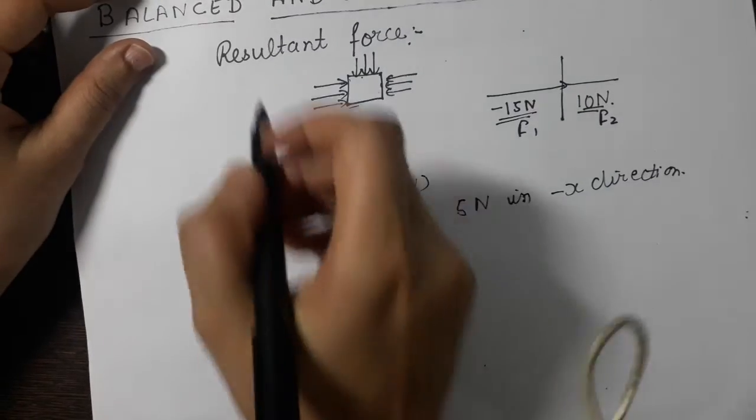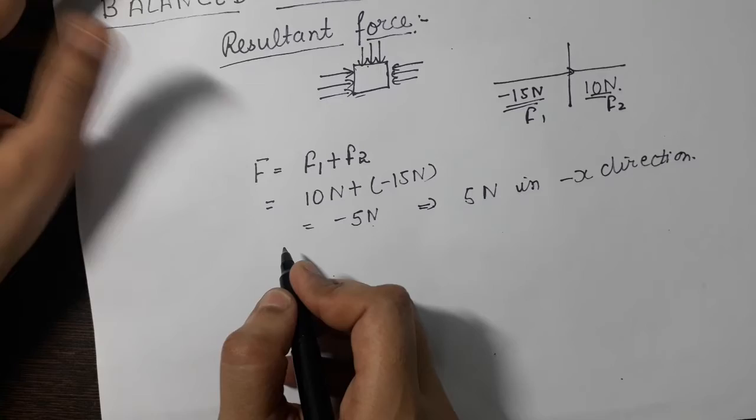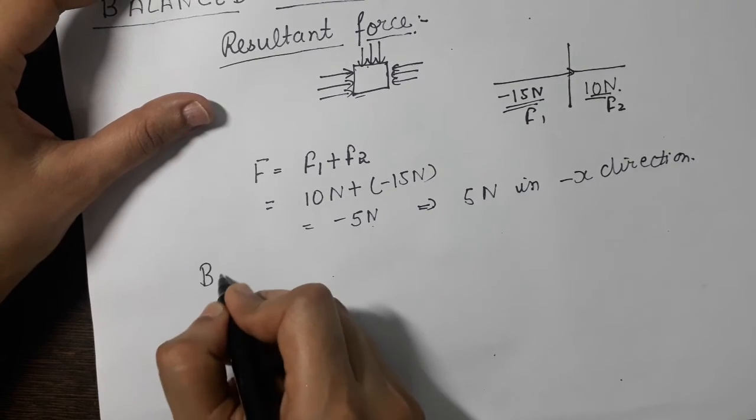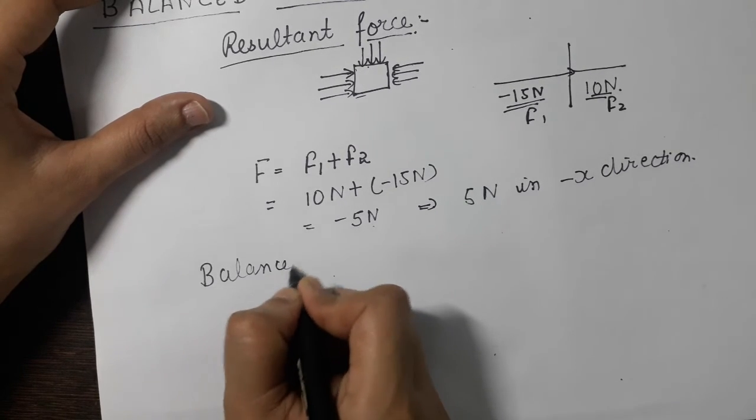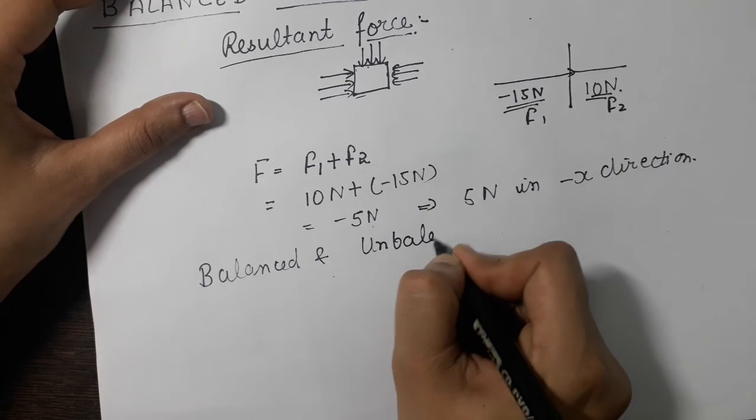Now that we know about the resultant force, come to balanced and unbalanced forces.